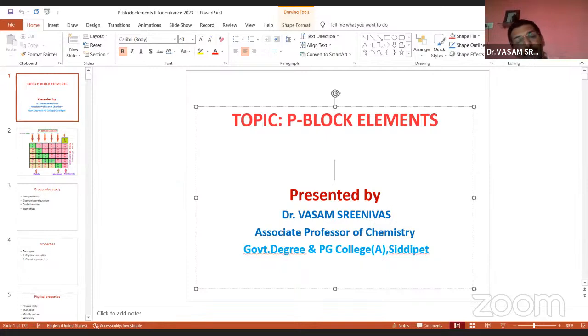And the next one, OMC, organometallic compounds. It is treated just like in organic chemistry: classification of organometallic compounds, preparations and structures. RMgX, the Grignard reagent, is the best example for OMC, and alkyl lithium, RLi, is also there. These 2 compounds we discuss thoroughly from the OMC. And the last one, theories of qualitative analysis, like salt analysis methods. This is also one of the lessons.